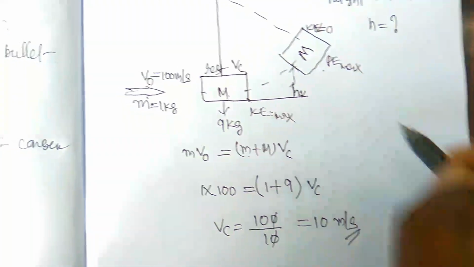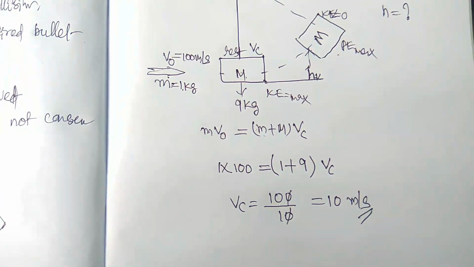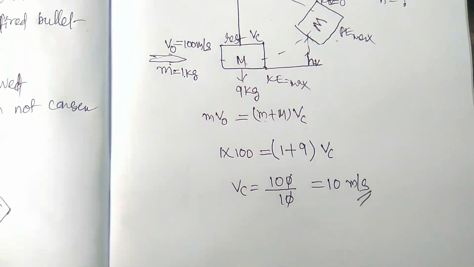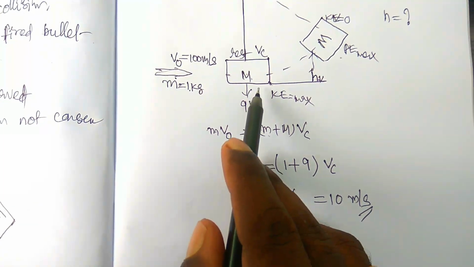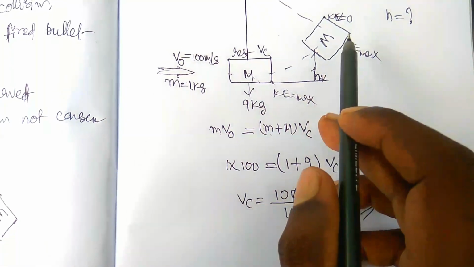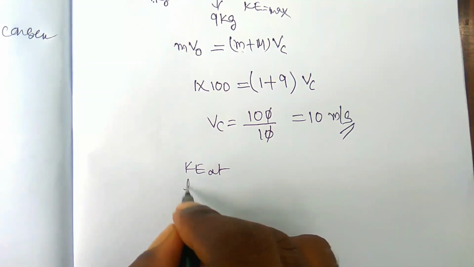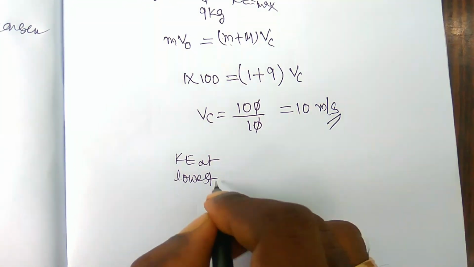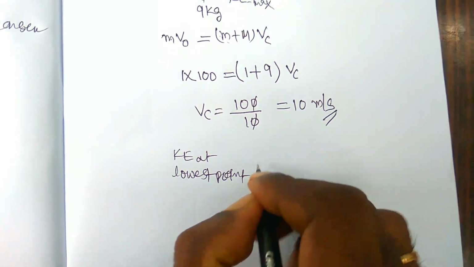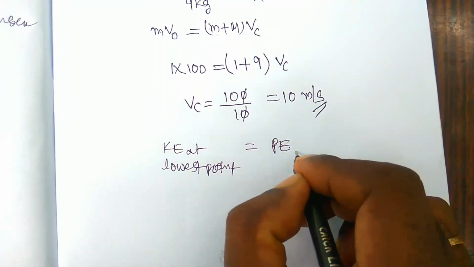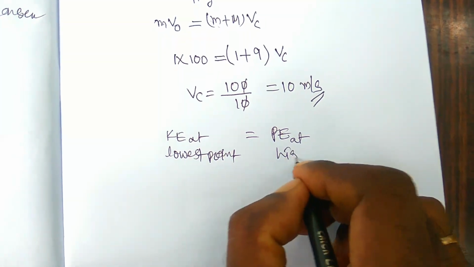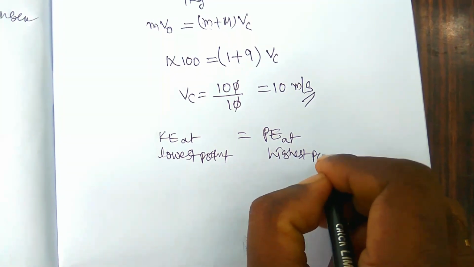Due to conservation of energy, the total energy always remains constant. So the kinetic energy at the lowest point is equal to the potential energy at the highest point.